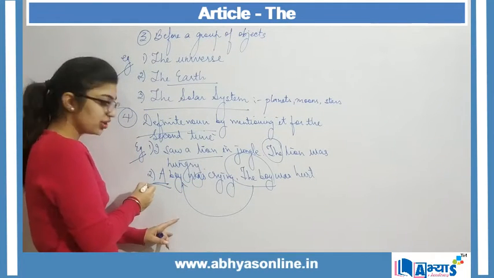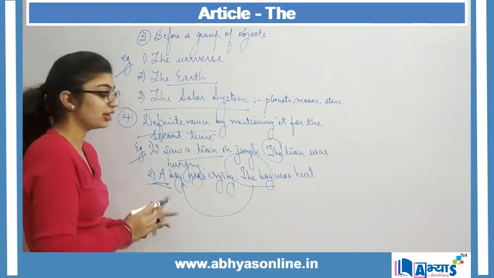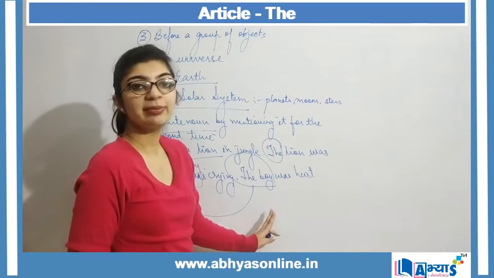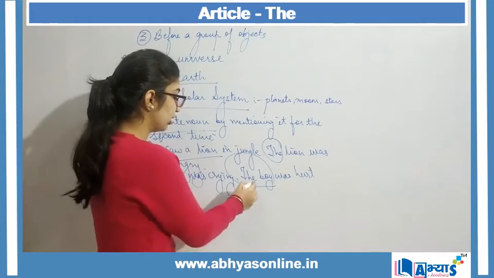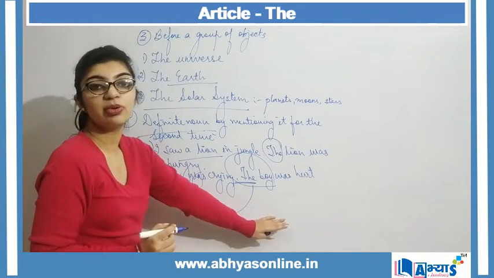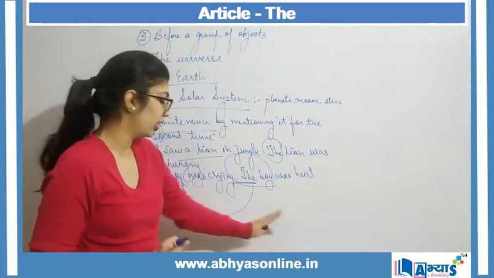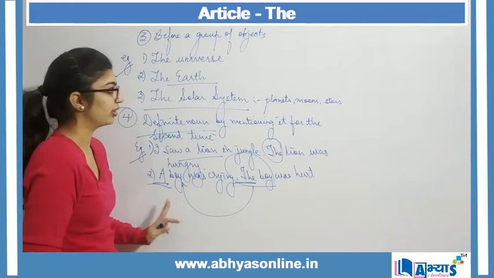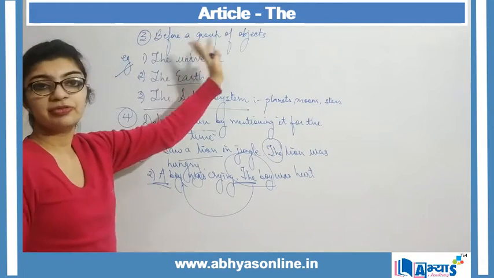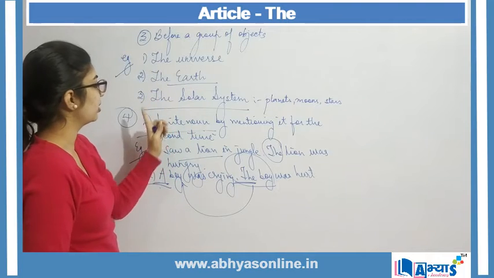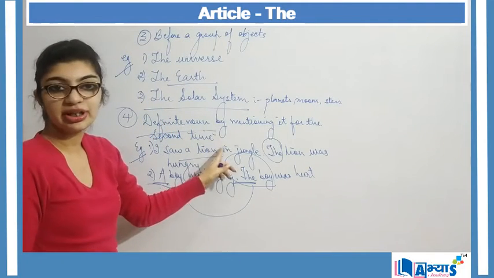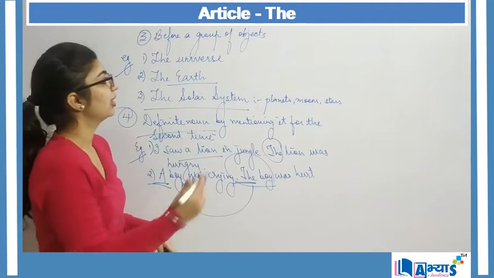So when mentioning for the first time, I used the article a, but for the second time I will make use of the article the, because here the boy is now a definite noun. Here it was indefinite. So for a definite noun, we can make use of the.